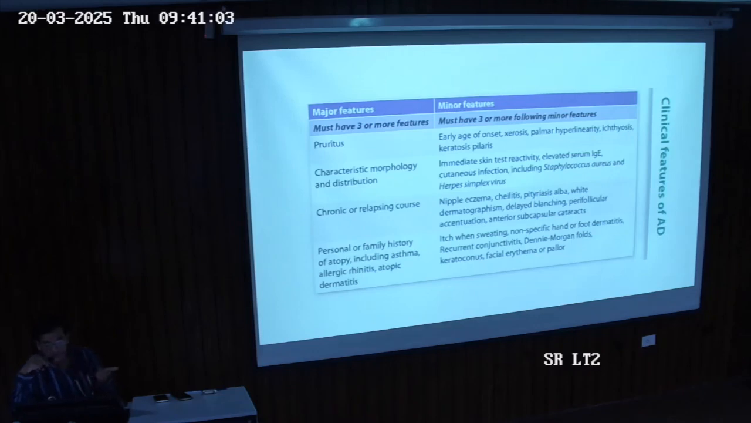Minor features: three of the following, like age of onset, xerosis, keratosis pilaris, pallor. You can also find infections, because of secondary infection with Staphylococcus aureus and herpes simplex on the already affected morphologic distribution, hand eczema, pityriasis alba, dermatographism, peripheral inflammation, cataract. If you know them, you will be able to elicit them: itching, sweating, foot dermatitis, conjunctivitis, and all this, because these are related with other atopies also.